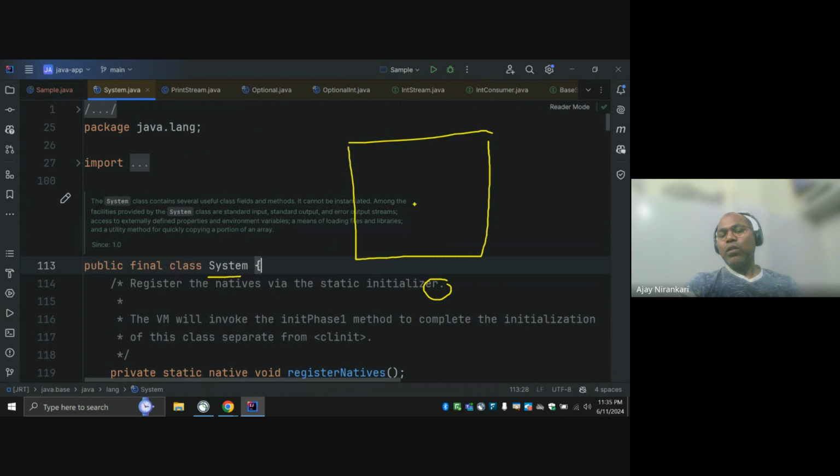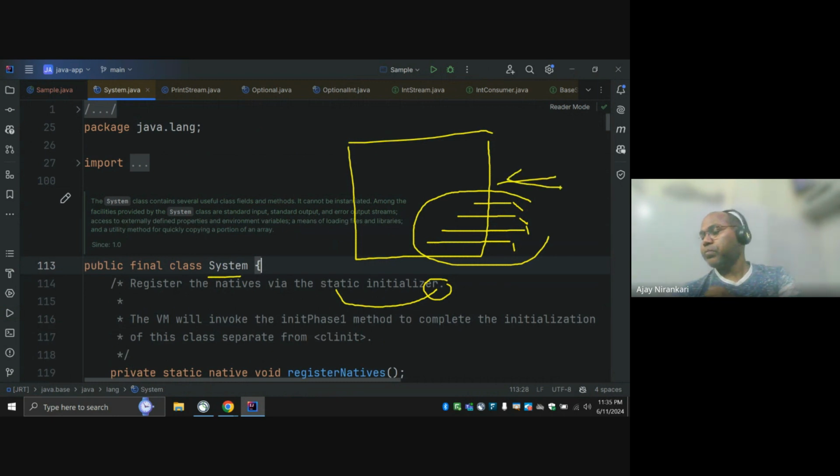First, the object is going to be created. Before creation of the object, lots of other activity happens, like all your static variable initialization, all your static block initialization, all your instance block initialization, all your instance variable initialization. This sequence is applied first, and once all done, after that your object is going to be created, right?